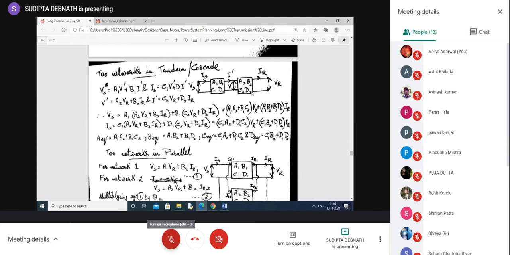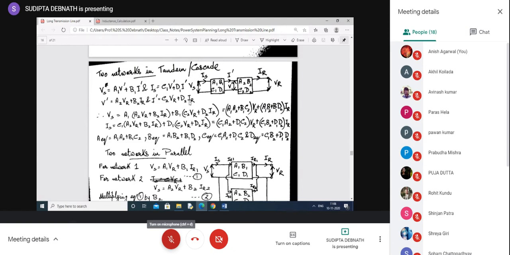Now consider the second network, where Vs and Is are actually V dash and I dash. You write V dash equals A2 Vr plus B2 Ir, and I dash equals C2 Vr plus D2 Ir. These two equations we can easily write.